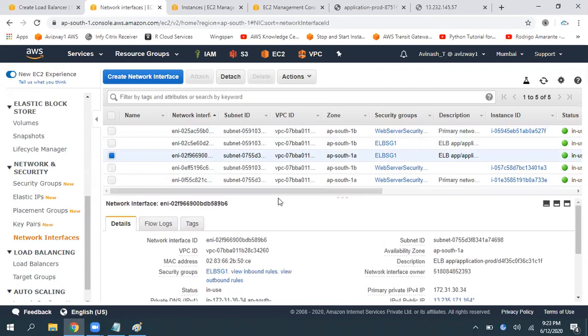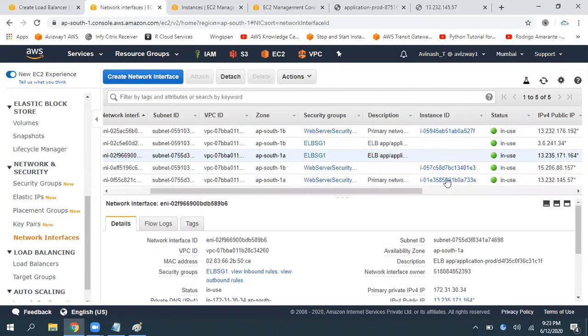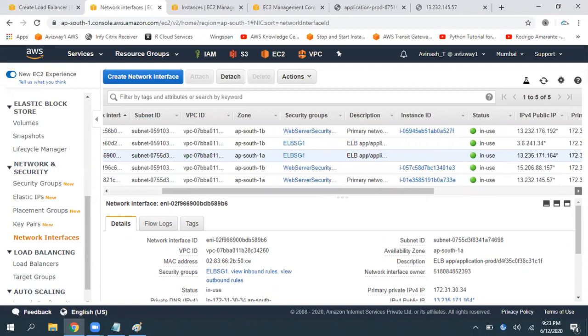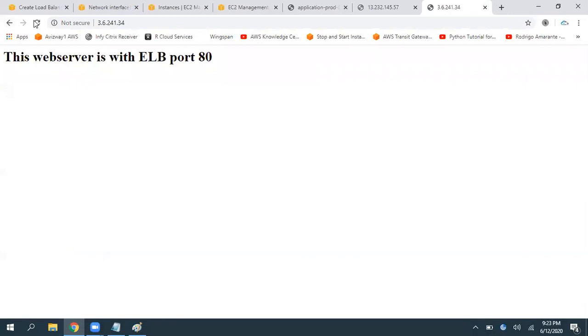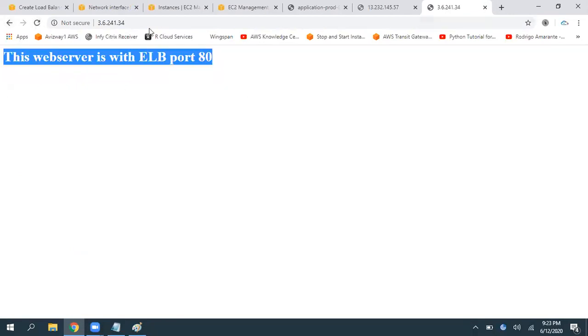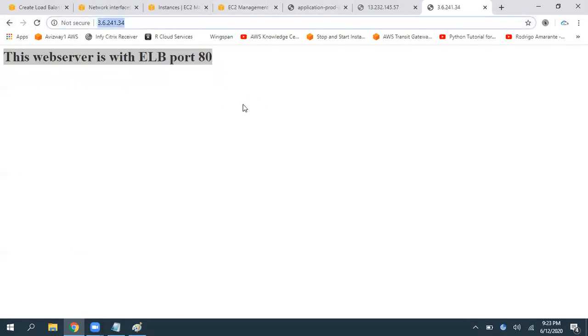That contain a public IP address. If you scroll down to the right, you can find that this is a public IP address, but generally we don't mention this, or Amazon doesn't. See, it is delivering. Is this the same as our instance? This is not the instance IP. This is the load balancer one only.